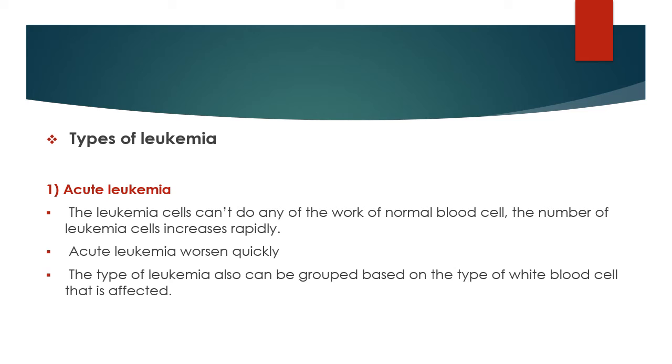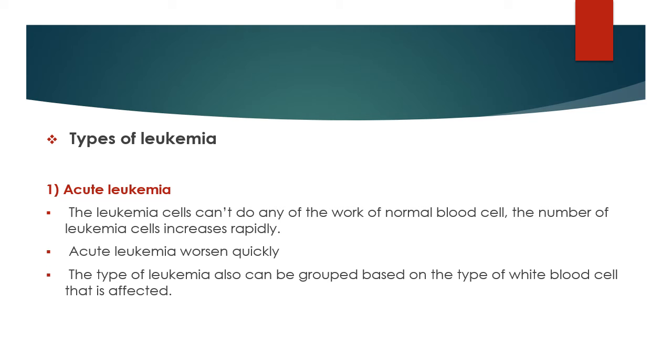The type of leukemia can also be grouped based on the type of white blood cells that is affected, whether granulocyte or agranulocyte. These are the acute leukemias.